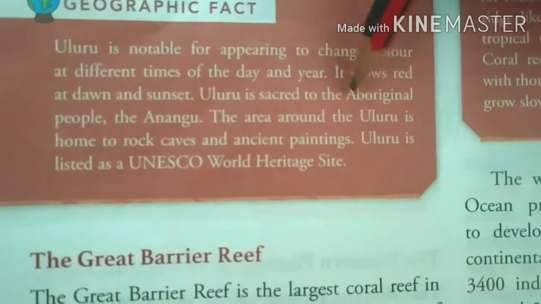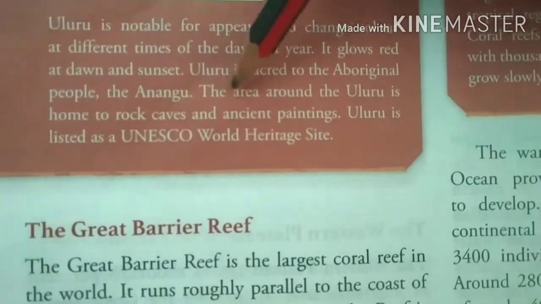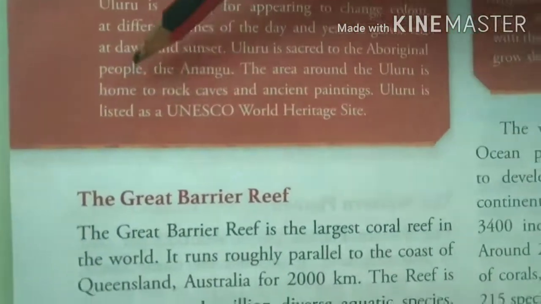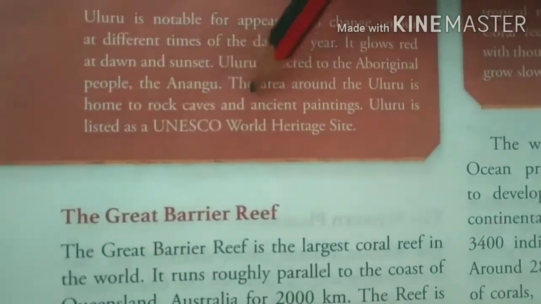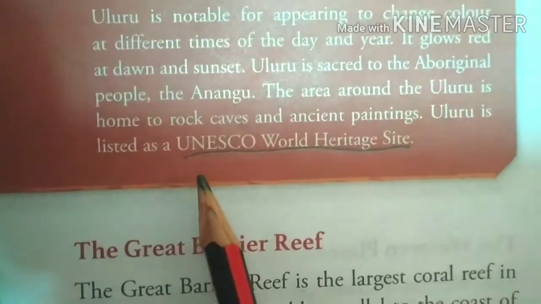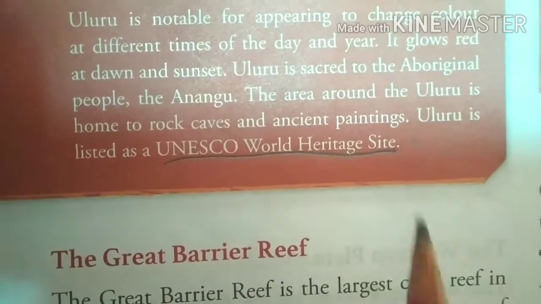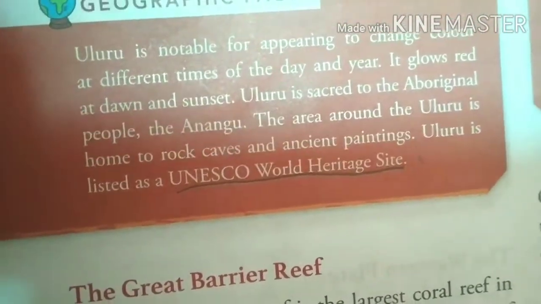Uluru is sacred to the Aboriginal people, the Anangu. The area around Uluru is home to rock caves and ancient paintings. Uluru is listed as a UNESCO World Heritage Site. So that is all about two physical features of Australia, the central lowland